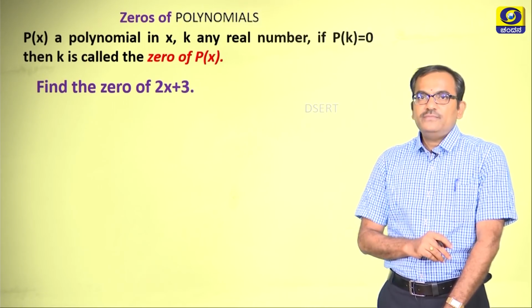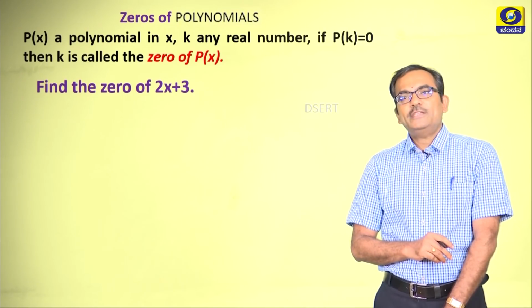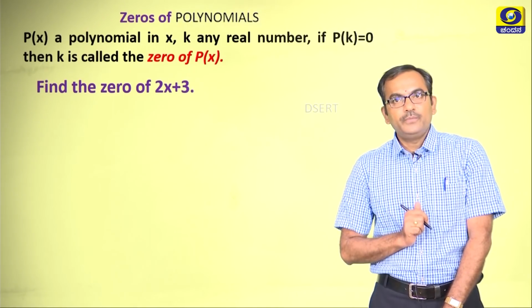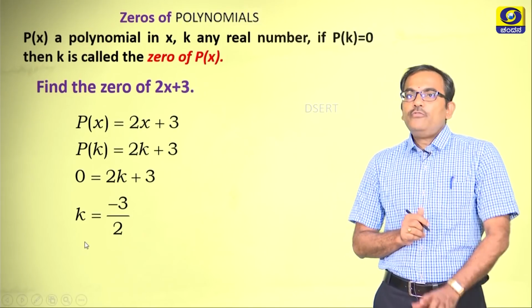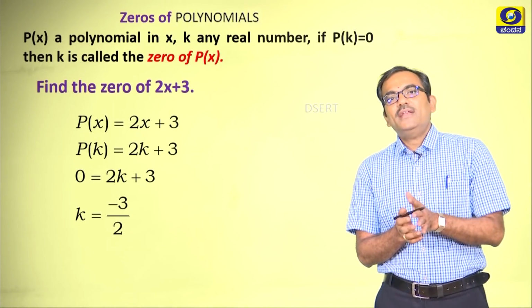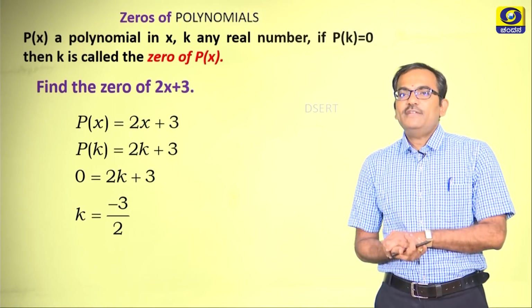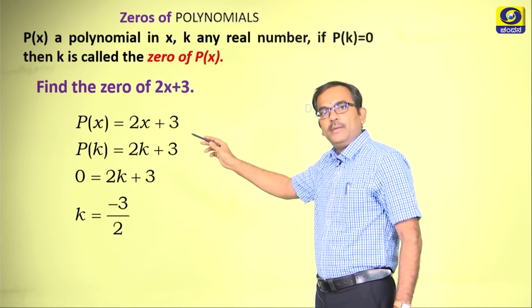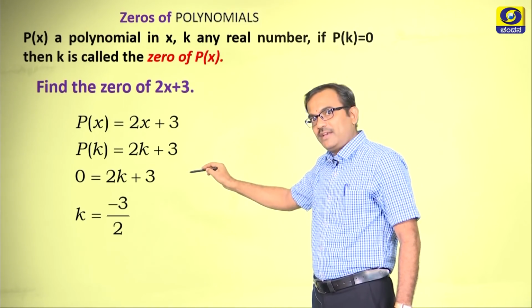Here is a question, find the 0 of 2x plus 3. Okay. Now, what is it that we need to do? We need to find k, for some k, we need to get it as 0, like p of x is equal to 2x plus 3 as you can see here, right, and p of k is equal to 2k plus 3.